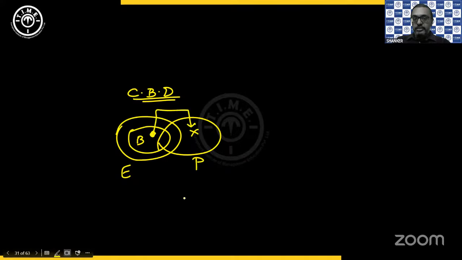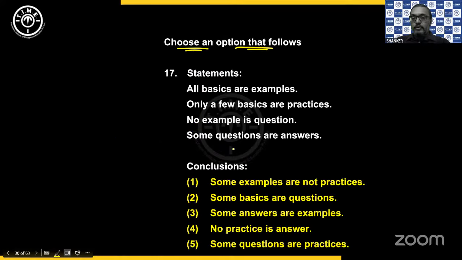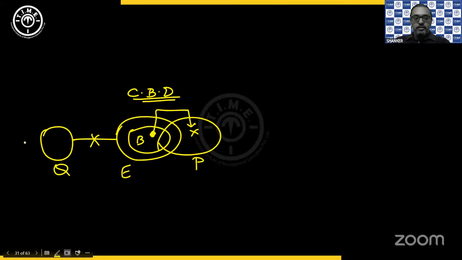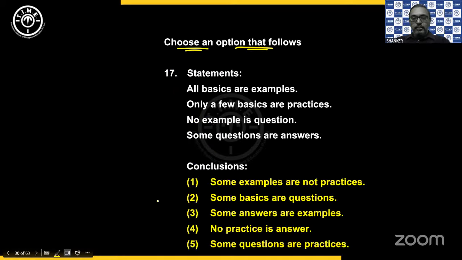Then no example is a question. And some questions are answers. So this is the combined diagram that we have. Now let's see.